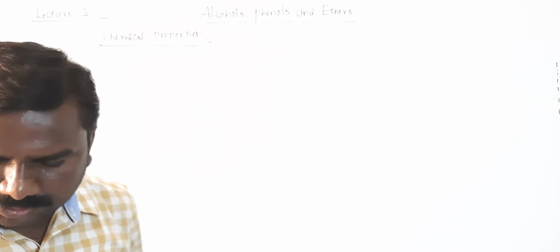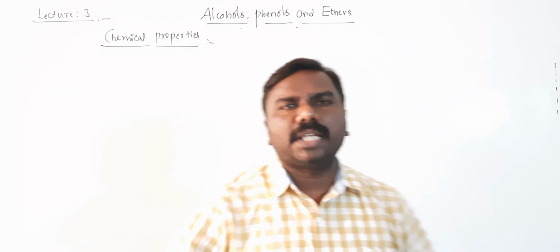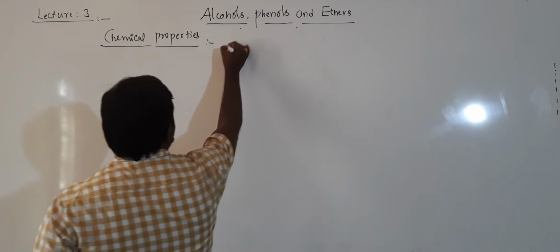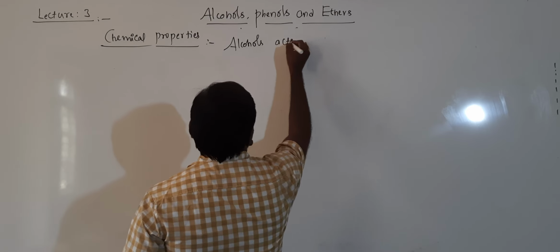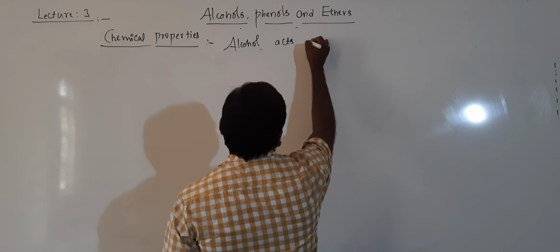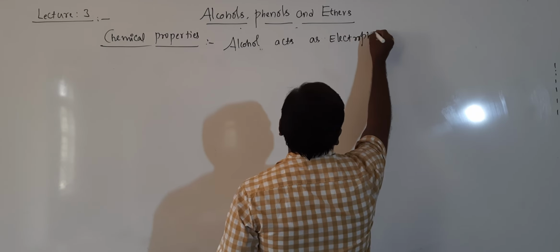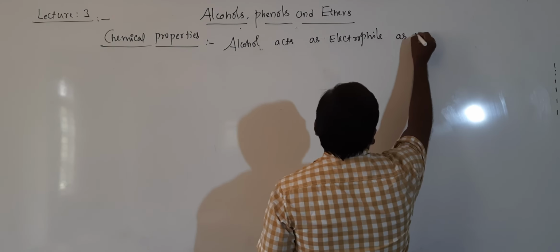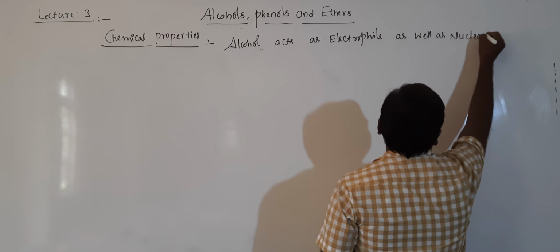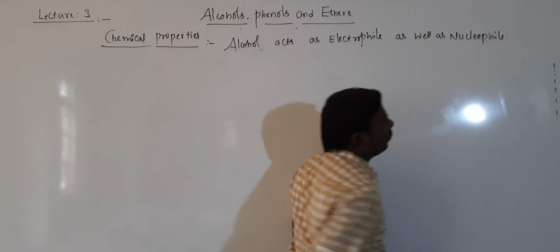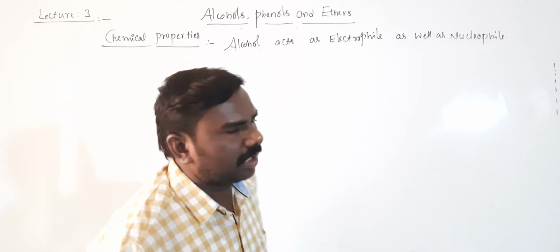Generally, alcohols act as electrophiles as well as nucleophiles. Alcohol act as electrophile as well as nucleophile. Electrophile means positively charged, nucleophile means negatively charged.